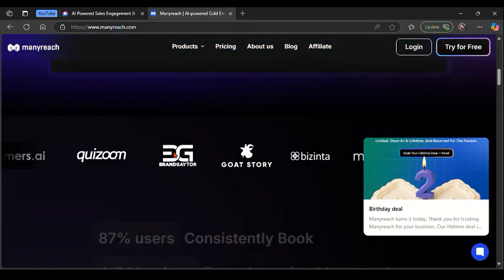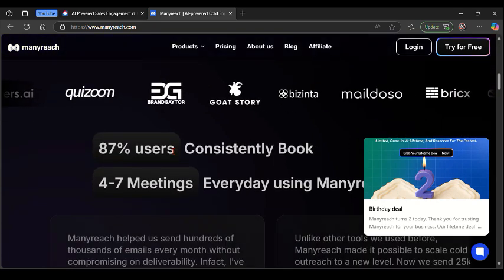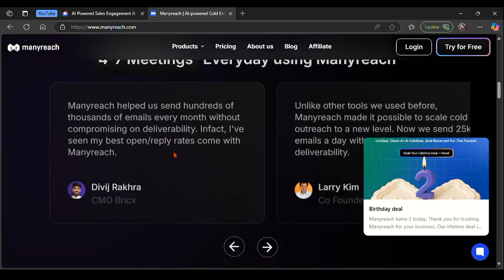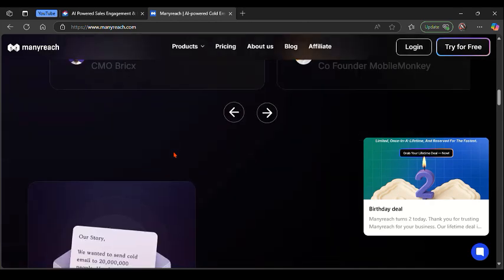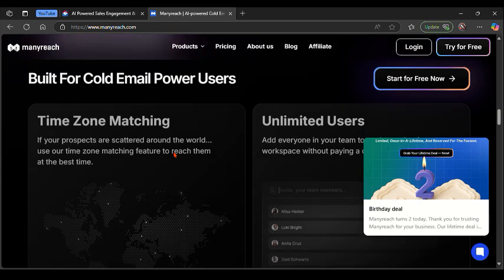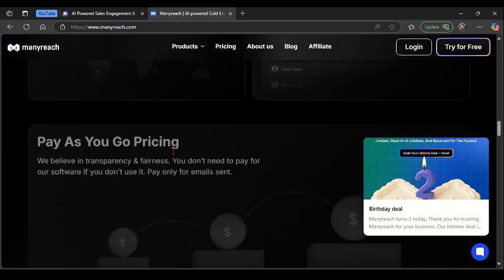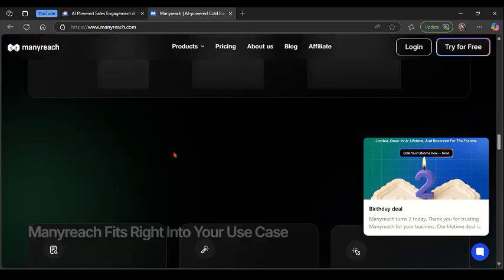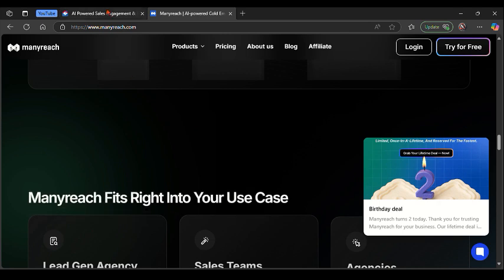While ManyReach, on the other side, is a newer cold outreach tool that simplifies cold email with AI assistance, aiming to make it easier for individuals and small businesses to connect with leads. It emphasizes ease of use, deliverability, and automation without overwhelming features.